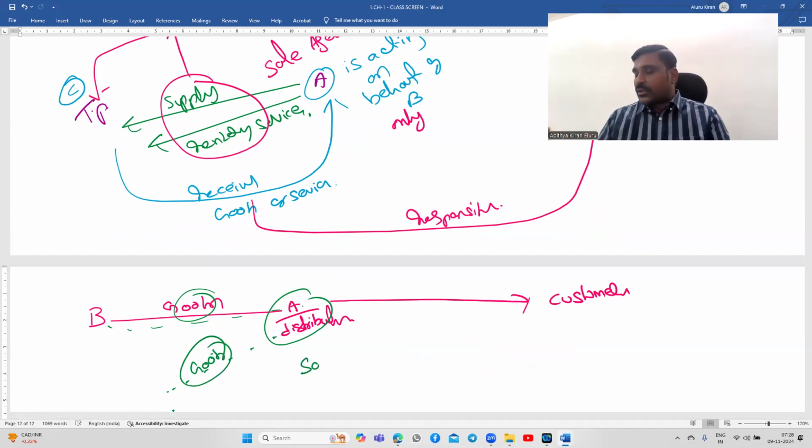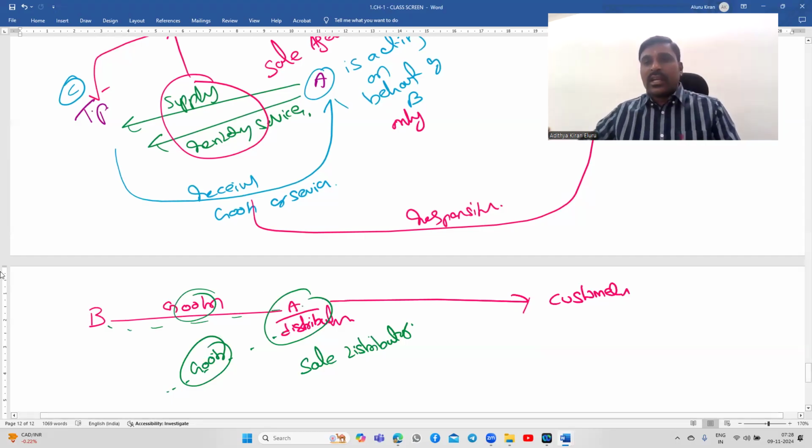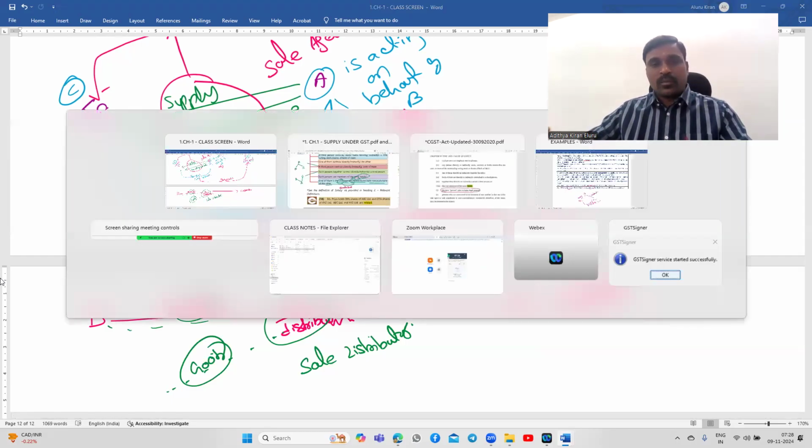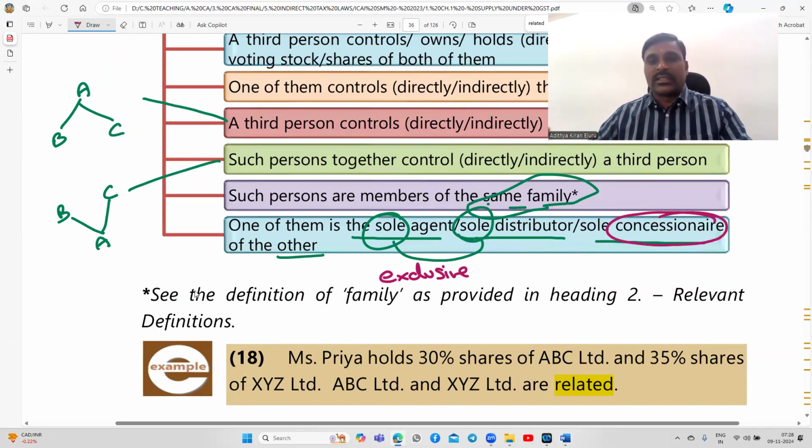Then he is called a sole distributor. A has to deal with the goods of only B. He should not deal with the goods of any other person. Therefore, A is called a sole distributor. Next, sole concessionary.